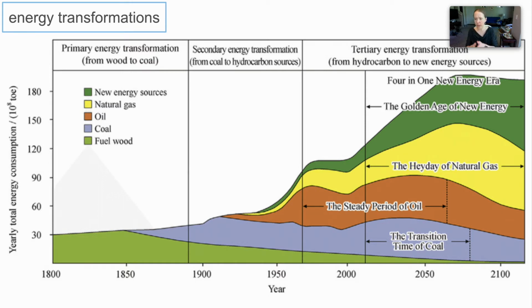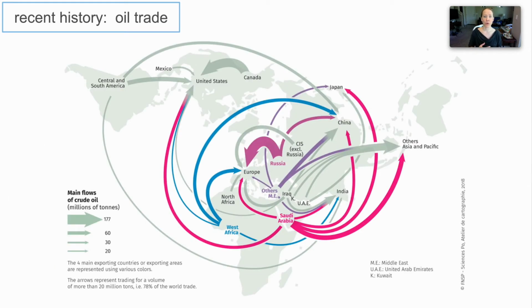So we're about in the second part of the tertiary energy transformation, where it says from hydrocarbon to new energy sources. And what you see is that oil will steady out for a while. It'll stay around the same amount. Natural gas will likely increase, and that's an okay thing. Natural gas is the cleanest burning fossil fuel. But then what you'll see is a big jump in renewables. So that's a big win. Okay, well, what you know from the previous slide is that China and India are going to demand more electricity over time, right? So that's an important thing to file away.